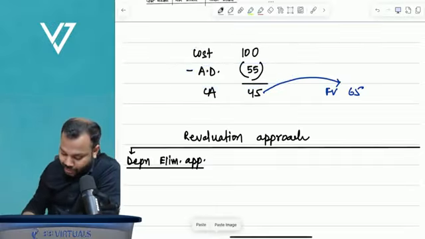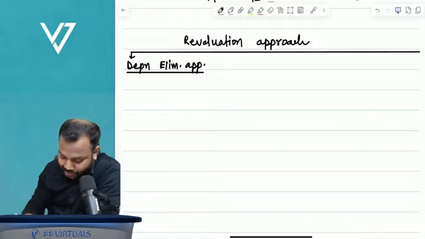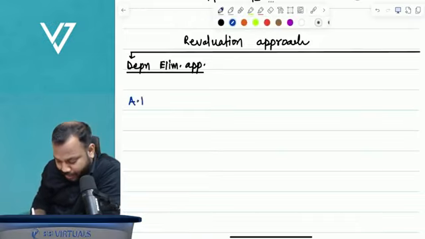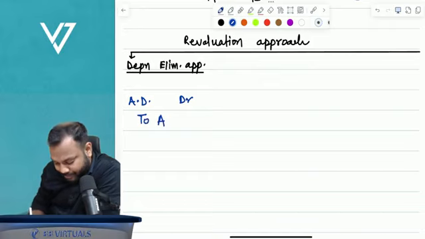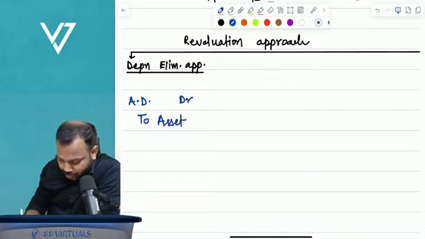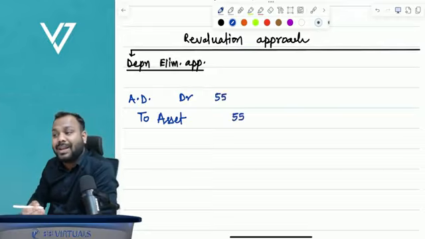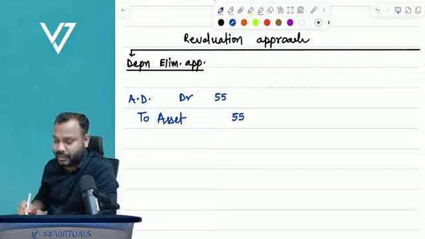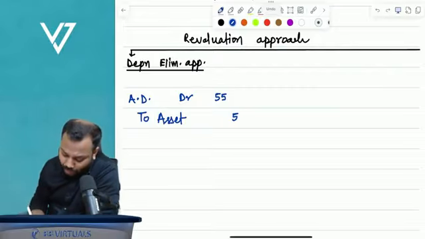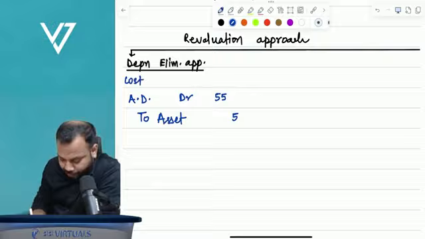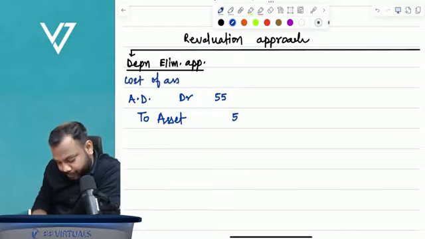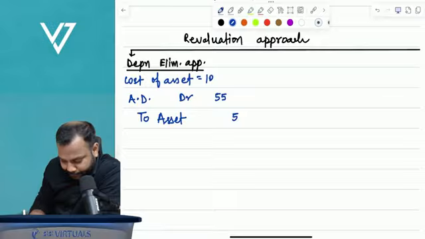So I will pass a journal entry: accumulated depreciation account debit to asset, 55. First of all, I will decrease the cost of the asset. What was the cost of the asset earlier? 100.